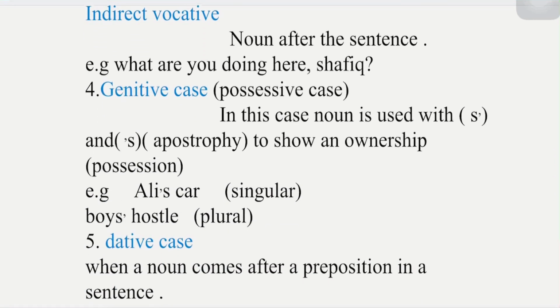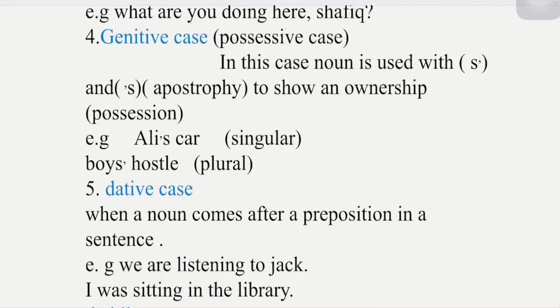Then on the fourth position we have genitive case or possessive case. So genitive case, and the second name of this case is possessive case. In this case, a noun is used with apostrophe and s, or s after the apostrophe, to show an ownership or possession, that we call genitive case. For example, we have Ali's car.